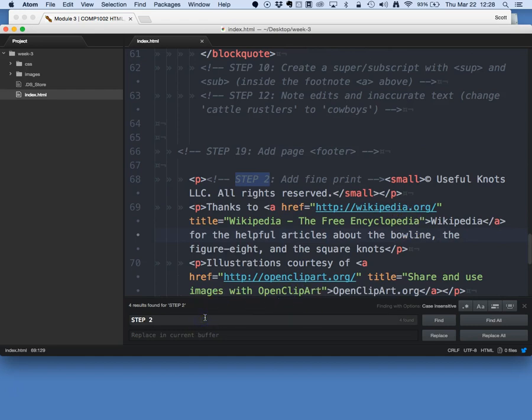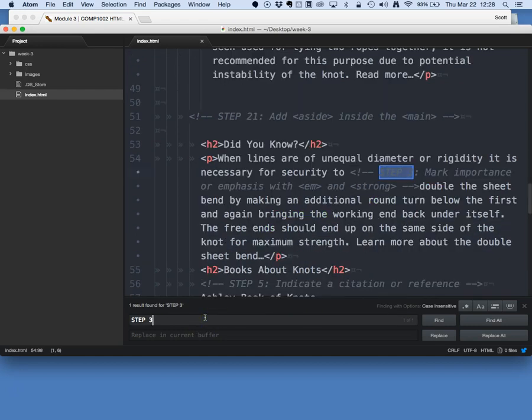Great, fine print. Let's go over to step 3, where we're going to look at importance or emphasis. Sometimes as we read along through a sentence, we'll encounter a word that, if you imagine reading it aloud, you might want to add some sort of spoken emphasis to.